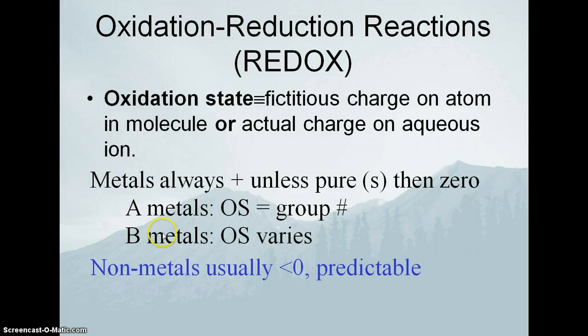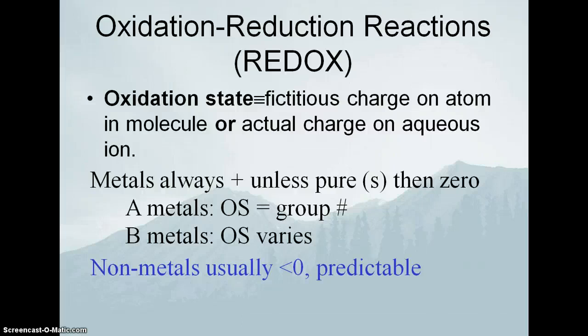Now, we've talked about this when we talked about naming molecules. We said that fluoride, chloride, bromide are always -1 ions. We know they're -1 ions because if they gain 1 electron, they become noble gas-like. Oxygen and sulfur like to be a -2 because if they gain 2 electrons, they're like a noble gas. All that stuff we've covered before.